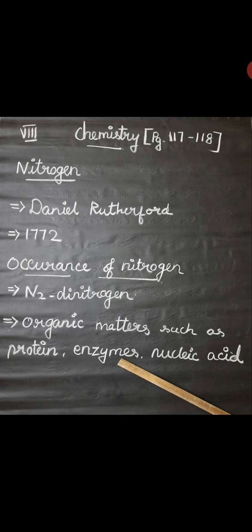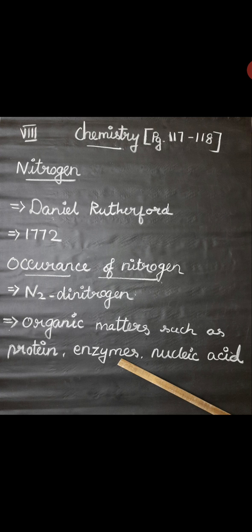Nitrogen occurs both in the free state and the combined state. In the free state, in the atmosphere, it exists as dinitrogen, N2, and it is present in volcanic gases and the gas evolved by the burning of coal. In the combined state, it is present in minerals like nitre, KNO3, and Chile saltpeter, NaNO3, and in organic matter like protein, enzymes, nucleic acids, etc.